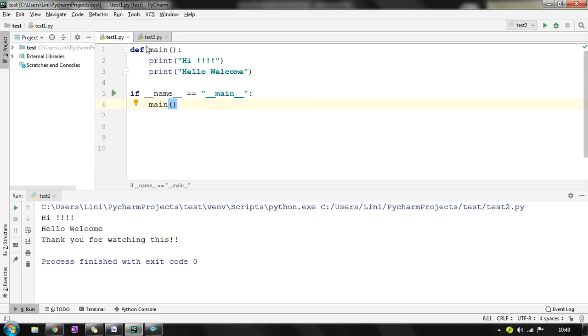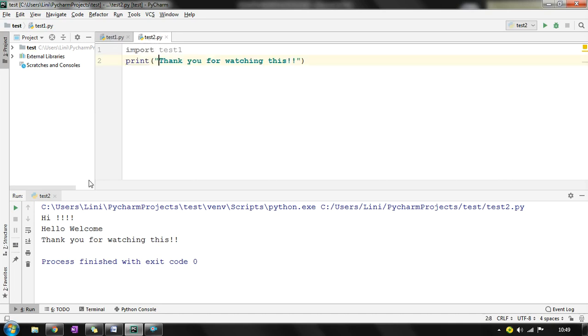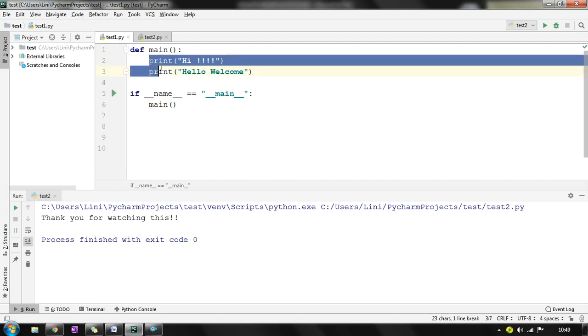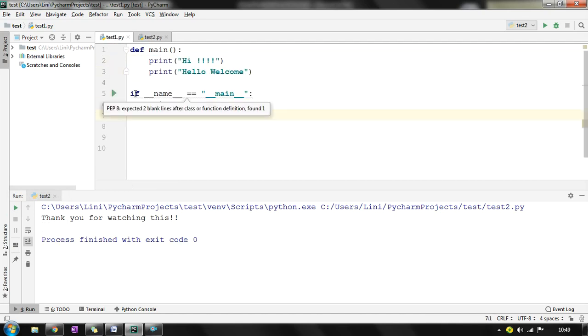Now if I run test2.py, what will be the output? Oh, it is working. So what it's showing is just thank you for watching this, and I have disqualified these particular printing statements with the help of this special variable called name. So this is a very useful thing when you are writing a big set of codes. If you are importing certain modules where you don't want the entire stuff to be imported, I want a little bit of it, then you can define the part of the body which you don't want, and then declare that.